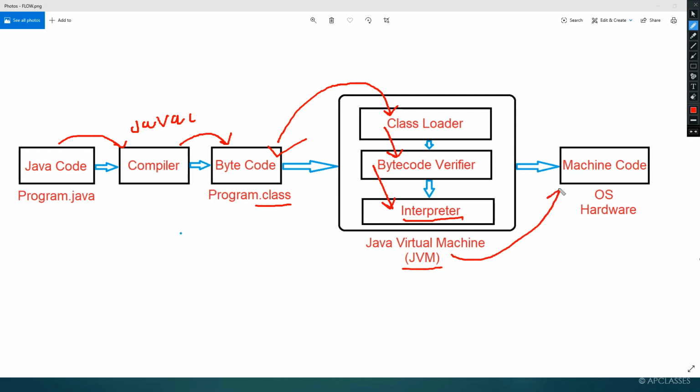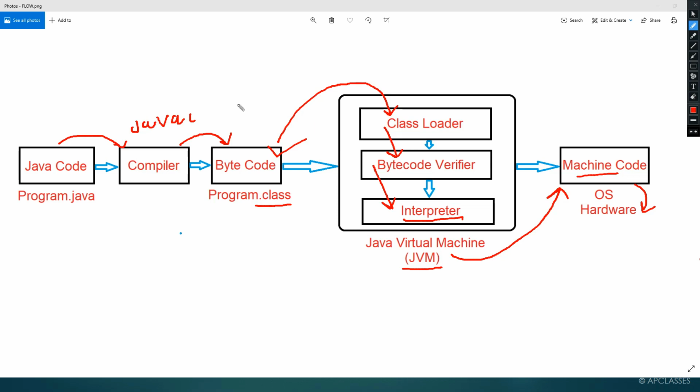Once it is decoded for the JVM, further the JVM can convert it to machine code. Once it is converted to machine code, it can run on any hardware, any machine or any operating system which you are using. So here this is the complete flow diagram of a Java program, how a Java program starting from the source code gets converted to machine code. Everything is explained here one by one.